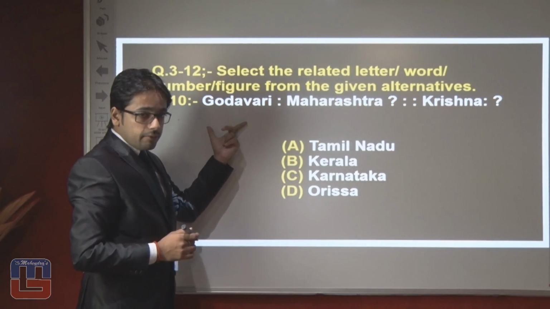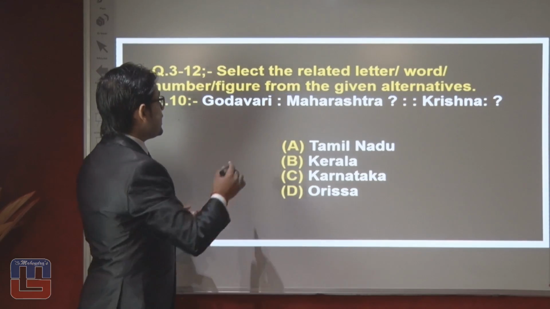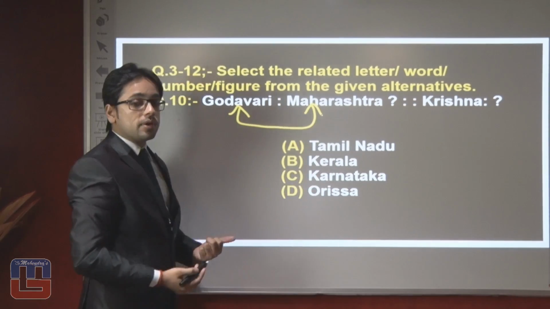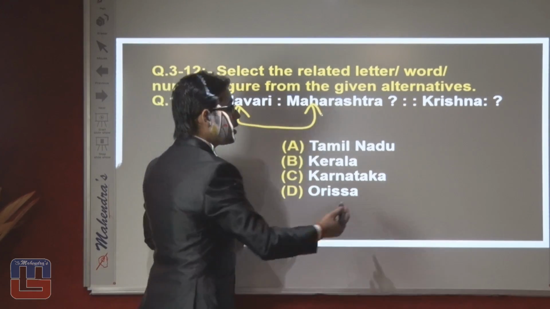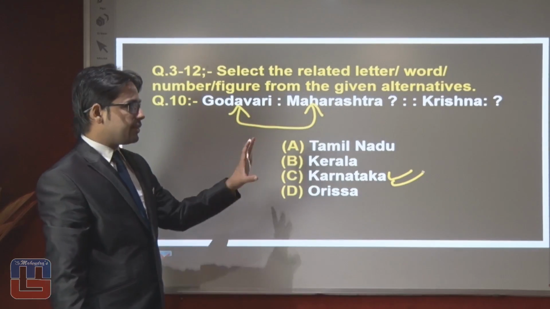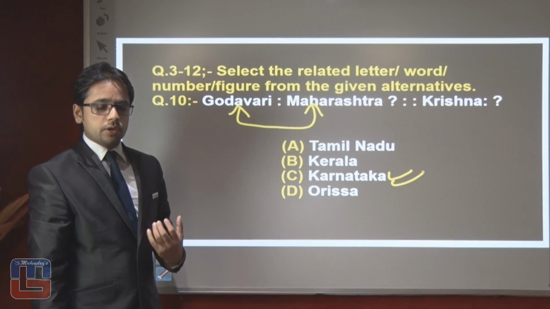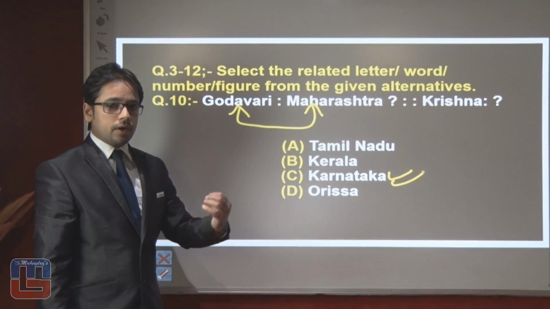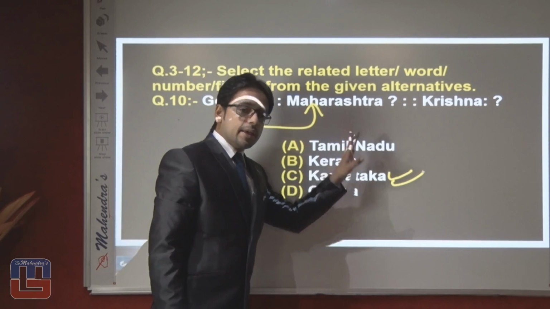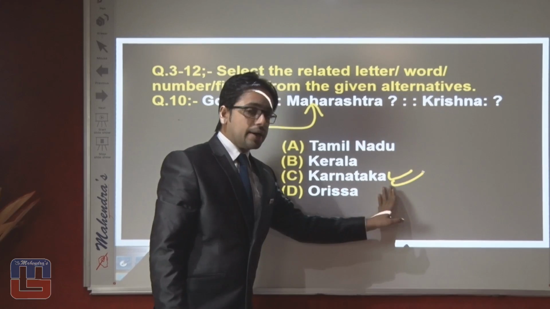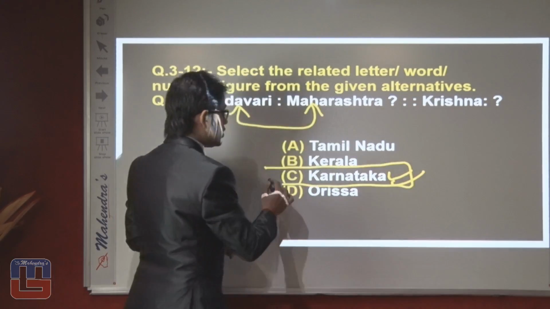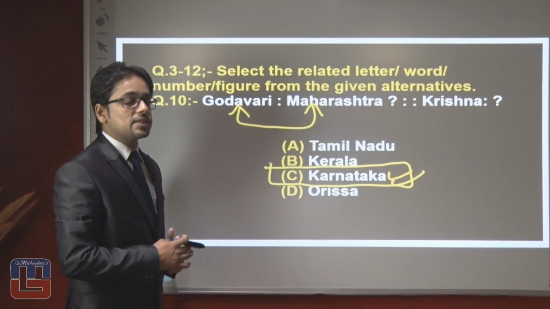Godavari is a river, which we can easily recognize, and it flows through Maharashtra. And Krishna is also a river which flows through Karnataka. So we can easily know the right answer, because it is a basic question. We should be aware of all the basic rivers of our country: Godavari flows through Maharashtra, the same as Krishna flows through Karnataka. So the right answer should be option number 3, which is Karnataka.